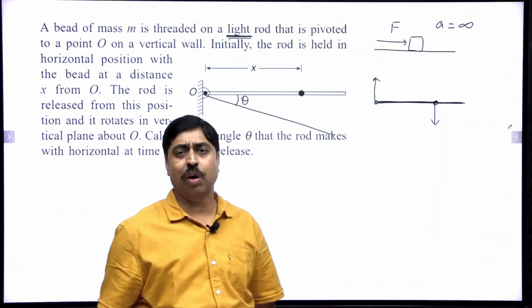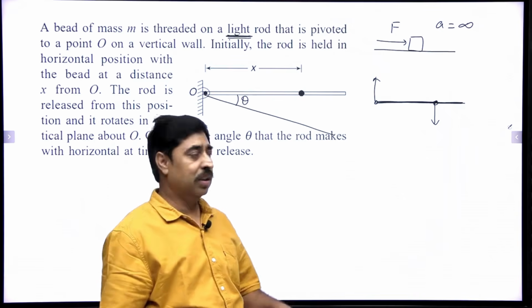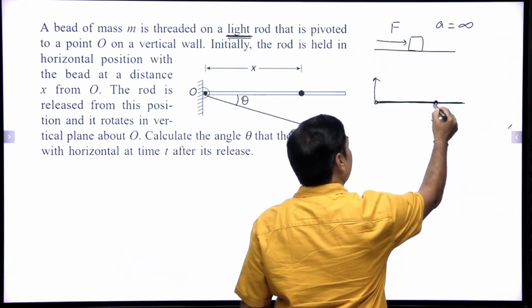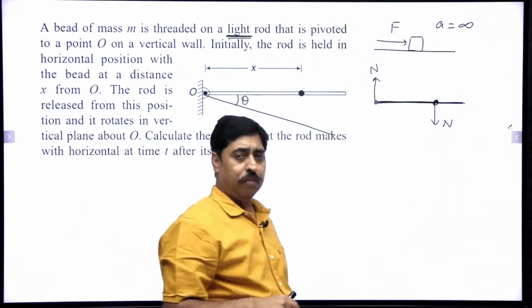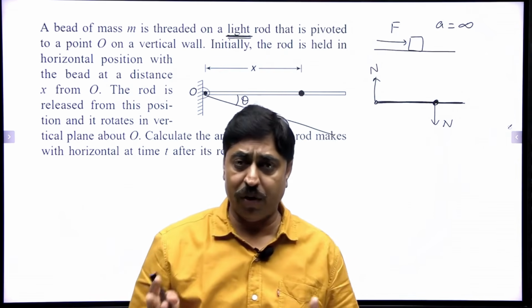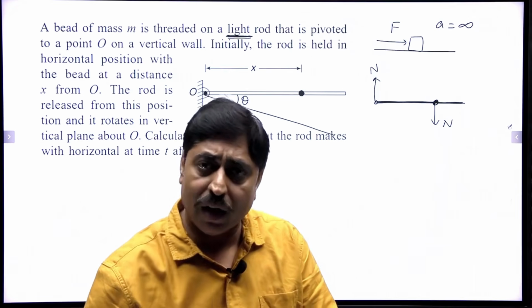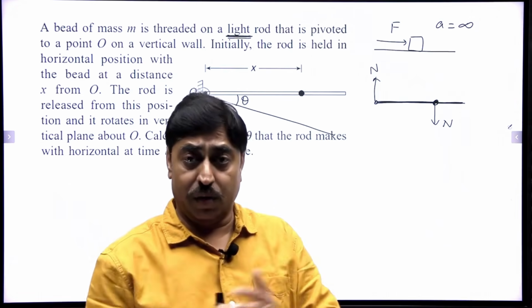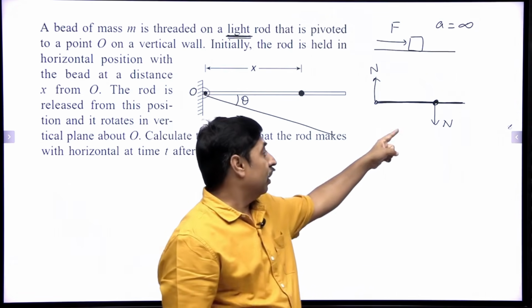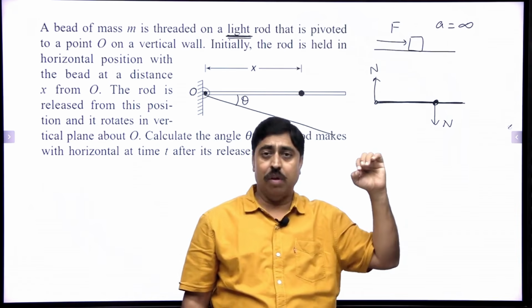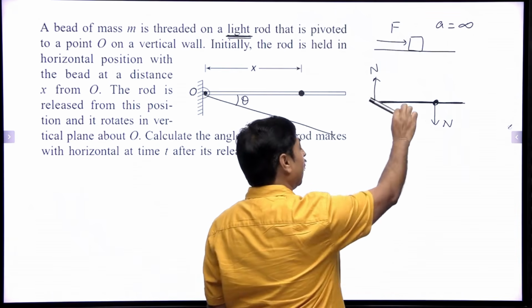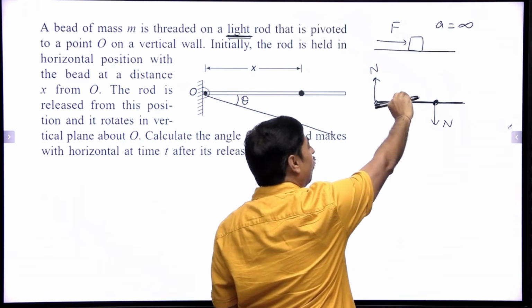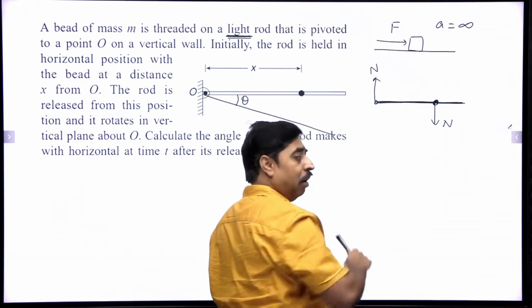Because the net force on the rod should be 0, it is massless. Therefore, the force applied by the bead will be equal to the force applied by the hinge. Then only the net force can become 0. They should be equal and opposite in magnitude, right? But such a pair of forces will form a couple, a torque. So if these two are forces acting on this rod, it will form a couple.